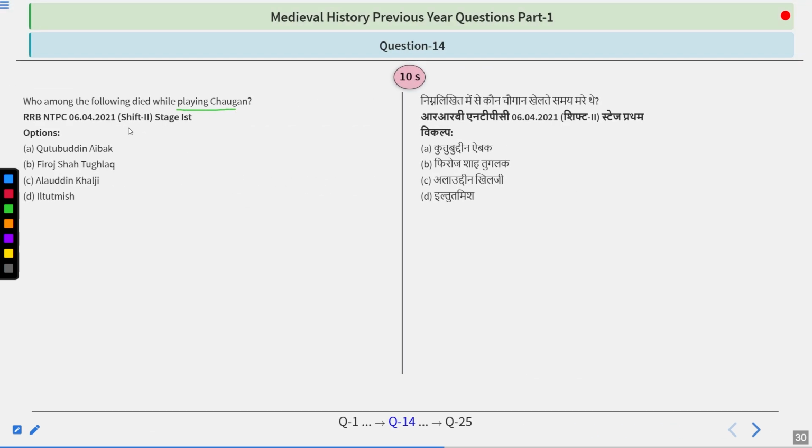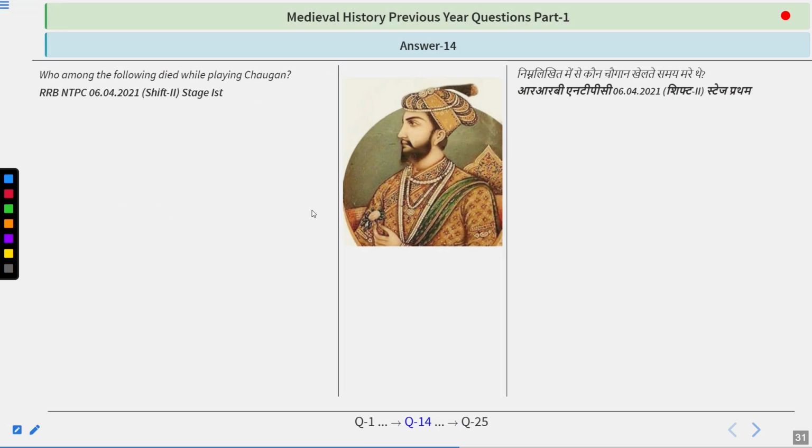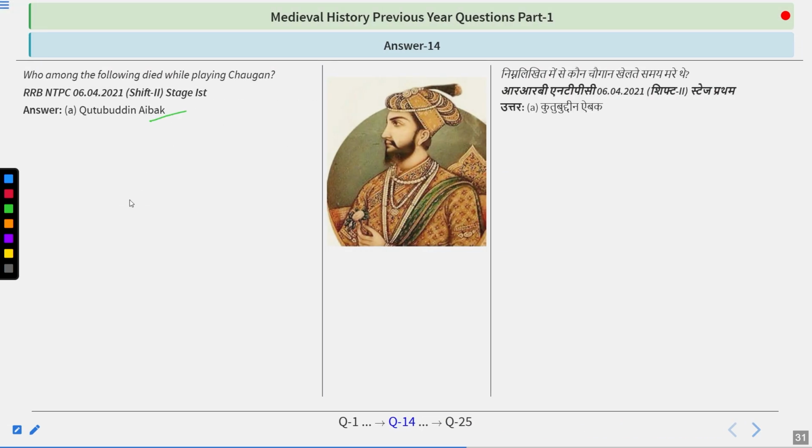Who among the following died while playing Chaugan? I just told you this question at the start, in the first or second question. So try to find out the answer. Options are Qutbuddin Aibak, Firoz Shah Tughlaq, Alauddin Khilji, Iltutmish. Here's your time. And I hope you did your best in finding the answer. The answer of this question is Qutbuddin Aibak.